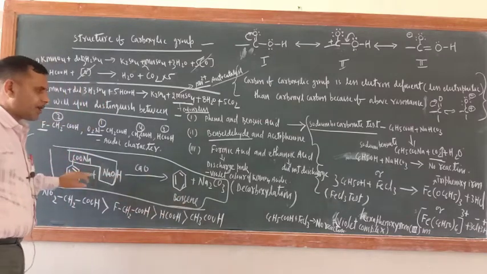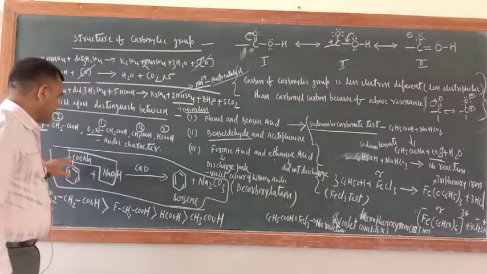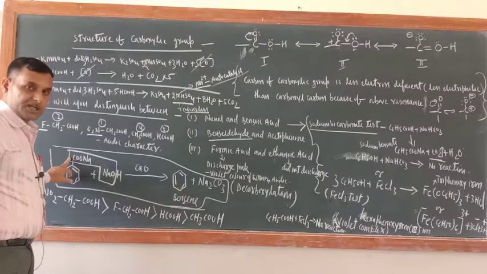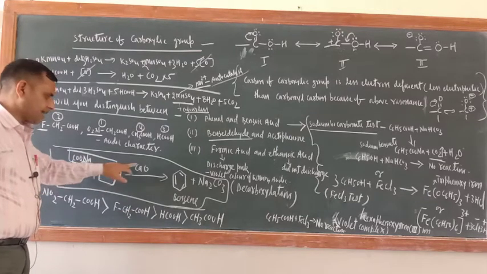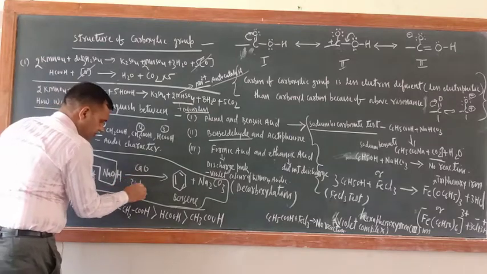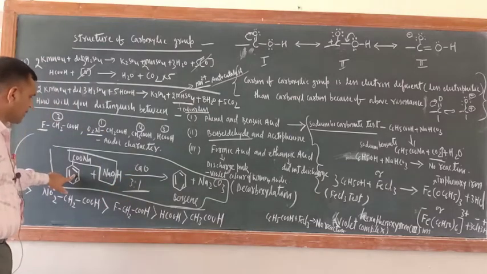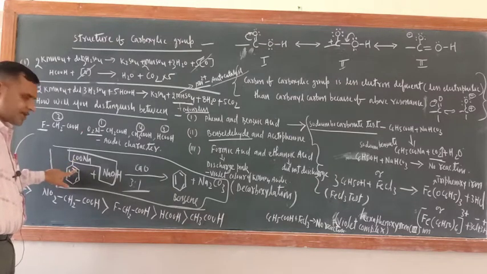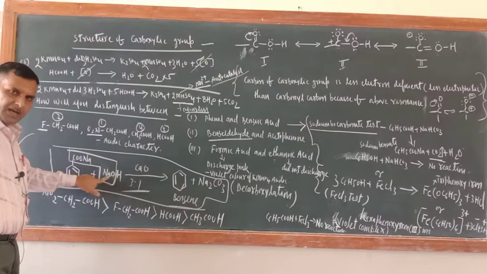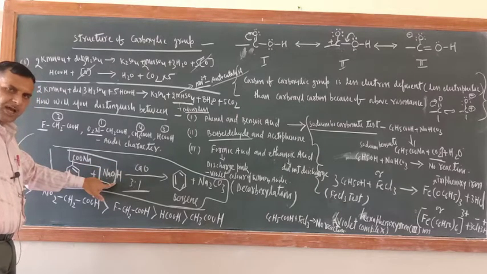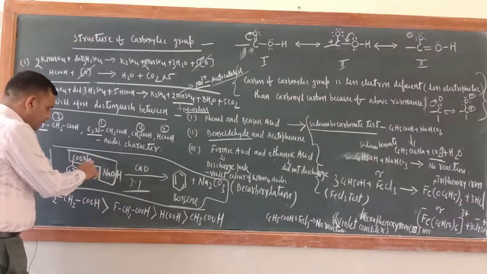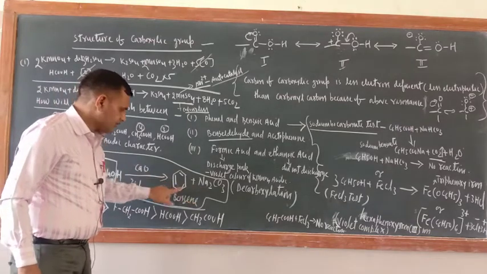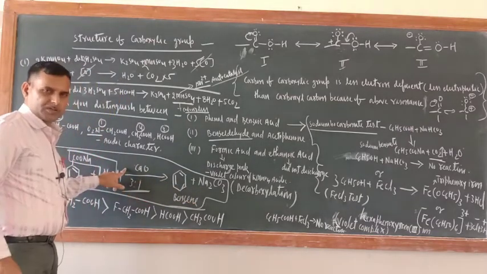There is one word, decarboxylation. Removal of the COOH group from a carboxylic acid is known as decarboxylation. Last year I taught you this reaction, decarboxylation with soda lime, 3:1 ratio. Just see, this is sodium benzoate. How will you get this? When benzoic acid reacts with NaOH, sodium benzoate is formed. When this is treated with soda lime, a NaOH plus CaO mixture known as soda lime, then Na2CO3 will come out, and H will be attached here and benzene will be formed. Okay, Na2CO3.